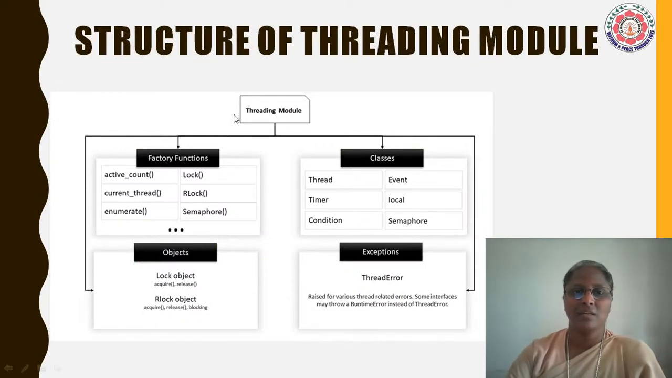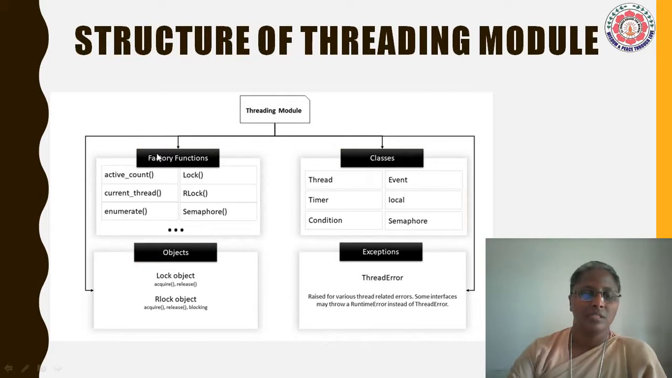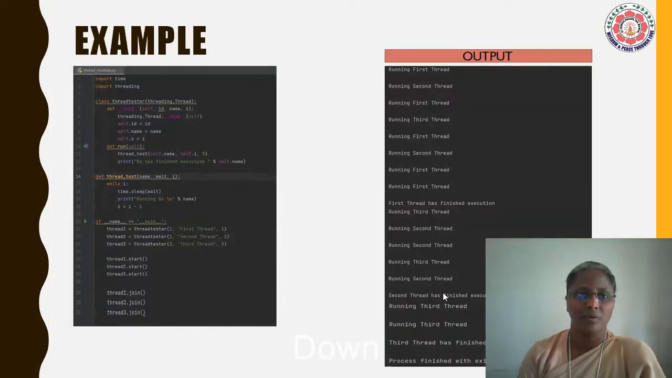The structure of the threading module. The threading module has objects, factory functions, classes and exceptions. Objects include the lock object and rlock object. Factory functions include active count, lock, current thread, rlock, enumerate, semaphore, etc. Classes include thread, event, timer, local, condition, semaphore, and exceptions. If there are any thread errors, they will be taken care of by this particular module.